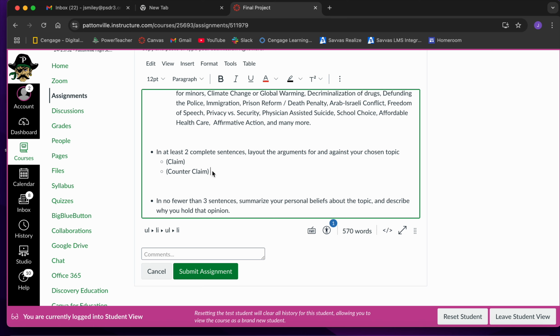And then you would come down here to the counterclaim and you would say something like, parents and students having school choice and the freedom to attend whatever school or school district they want to is a bad thing, because that means some school districts and some schools are going to be overcrowded.